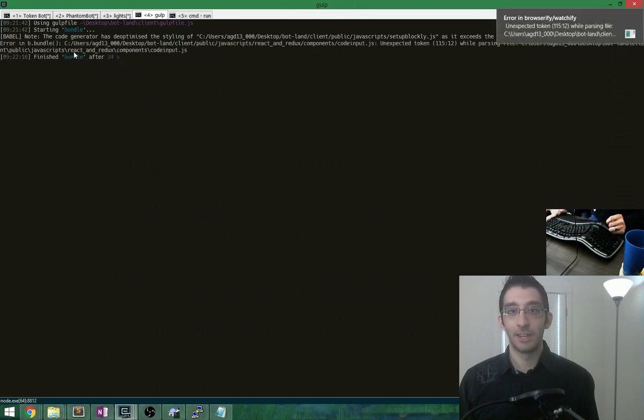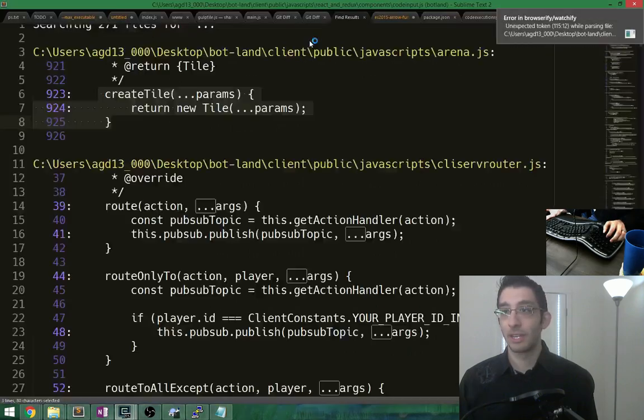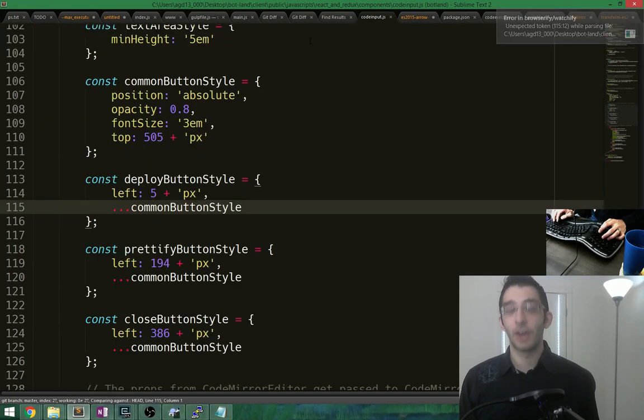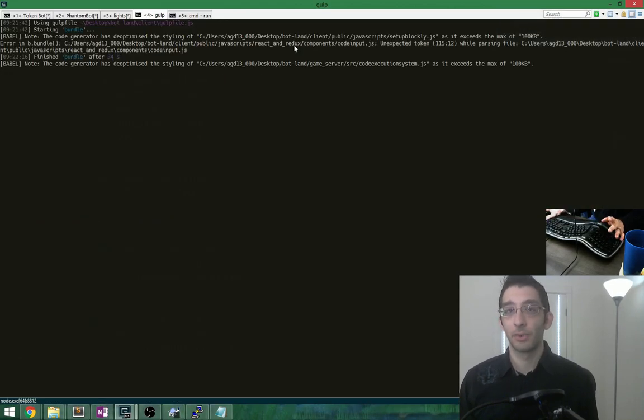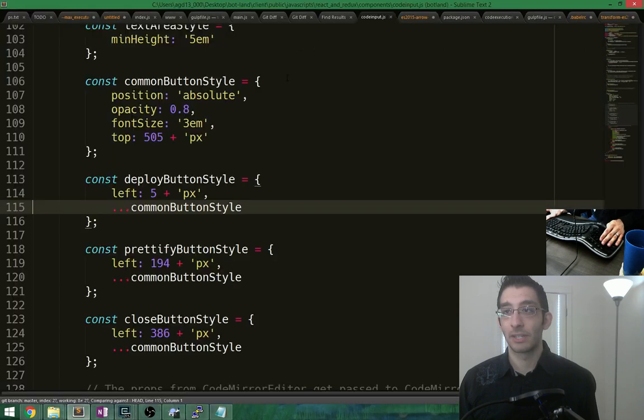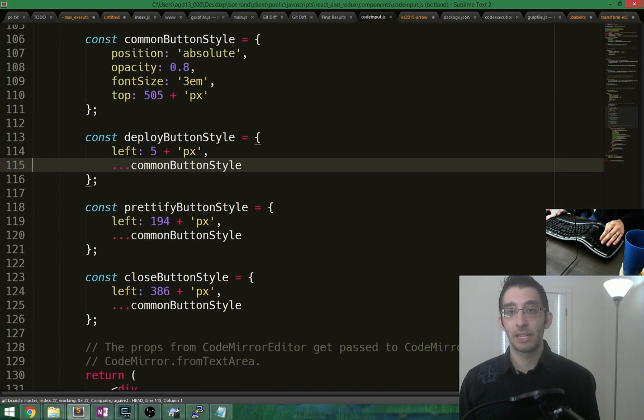Alright, what do we have? Error, unexpected token. So this is on 115. Oh, thank goodness. Okay, this is one of the errors that we're okay with having. But why is this still doing things? De-optimize the styling of this. Okay, let's fix these things too.